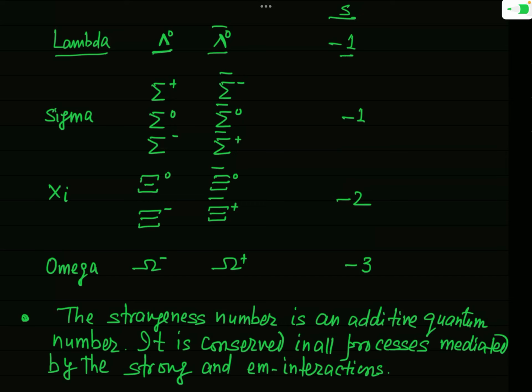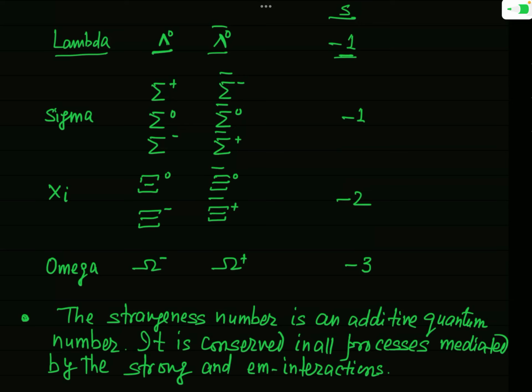So what will be the strangeness number of lambda 0 bar? Definitely you can say this will be plus 1. If lambda 0 has strangeness number minus 1, lambda 0 bar, its antiparticle, will have strangeness number plus 1.